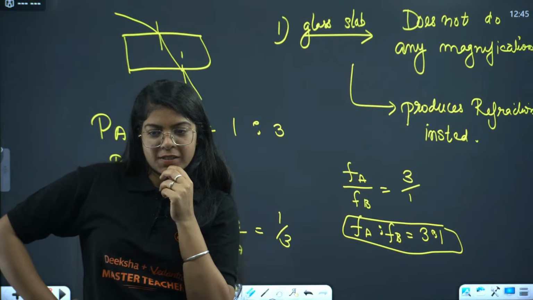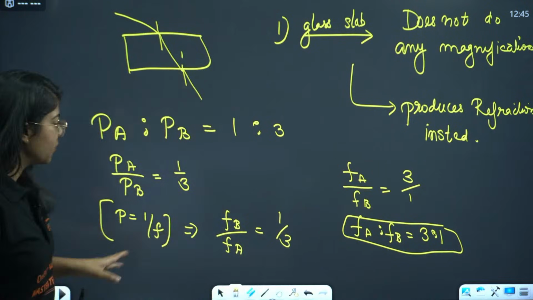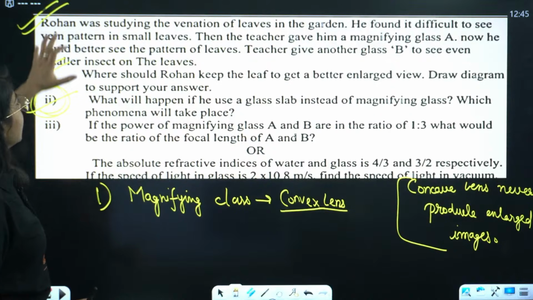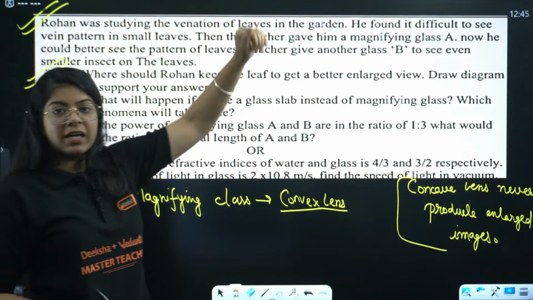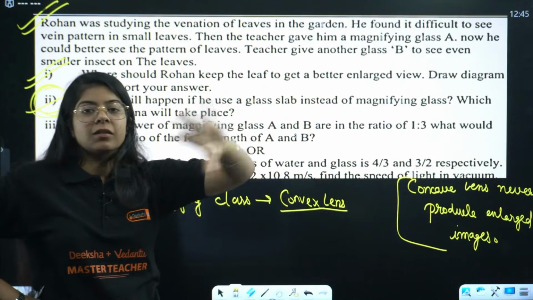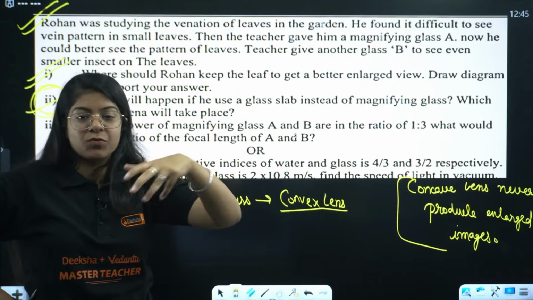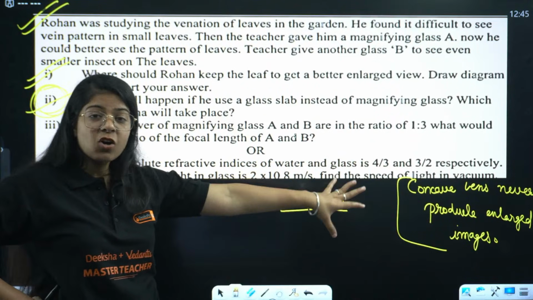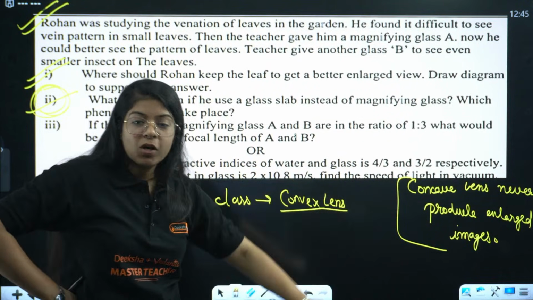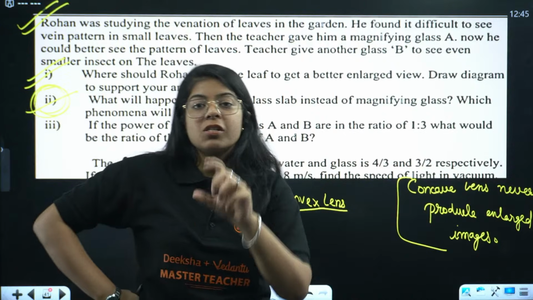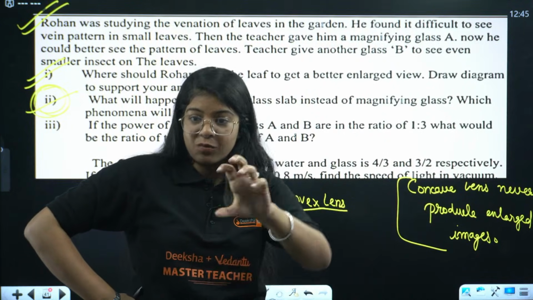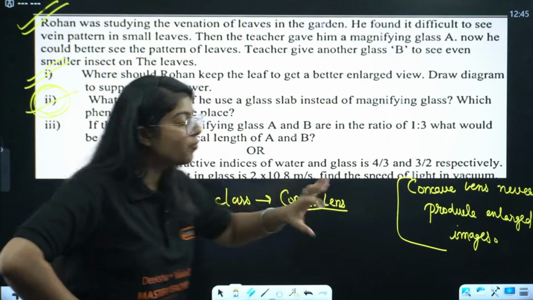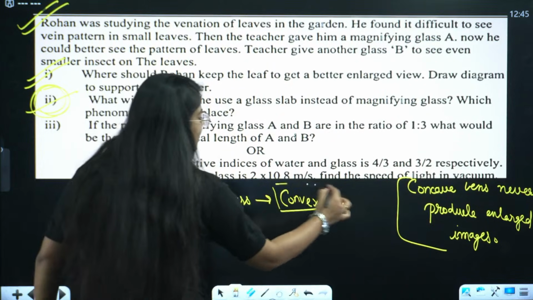Okay, this one question. Listen very carefully. They are saying that Rohan has to see a leaf. So the teacher gives him a magnifying glass. So what is that magnifying glass? That is my convex lens. Why convex lens and not concave lens? Because we know concave lens always produces a diminished image. But for magnifying we need an enlarged image, right? So for that we use a convex lens.